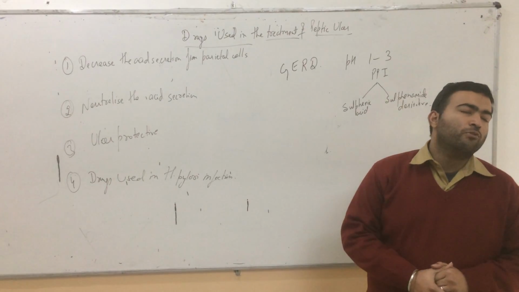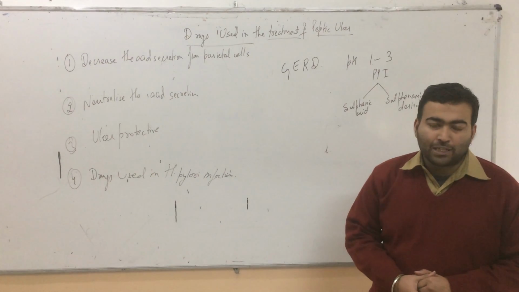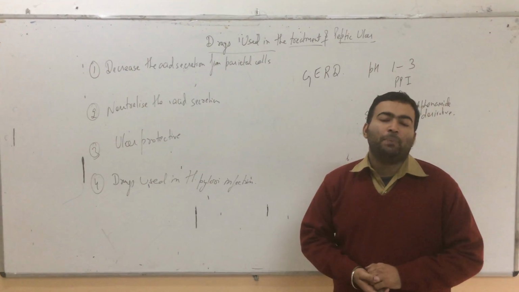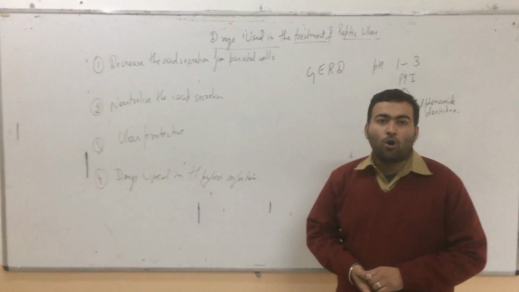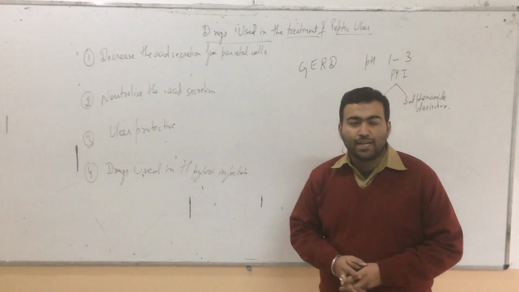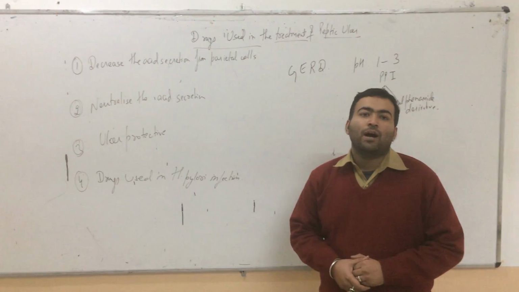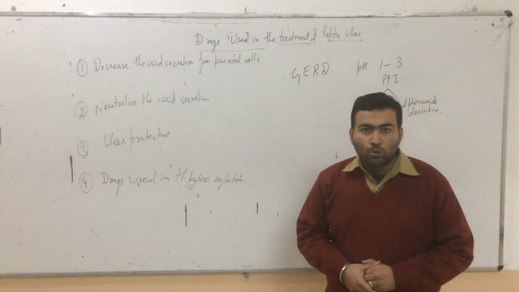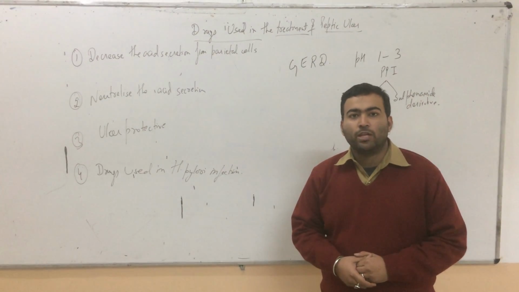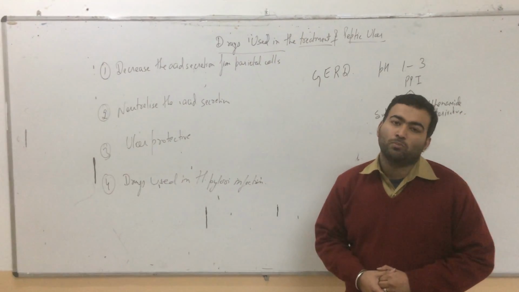So we move to the next category, that is proton pump inhibitor (PPI), which involves omeprazole, lansoprazole, rabeprazole, and pantoprazole. The PPI category is a prodrug form because at pH 1 to 3, the drug is broken down into 2 molecules, that is sulfenic acid and sulfonamide. This sulfenic acid causes irreversible inhibition of the hydrogen potassium ATPase pump. Through this pump, the H positive ions enter into the lumen of stomach, and with the Cl molecule, it forms the HCl. Once this pump is inhibited, the secretion of HCl can also be inhibited.